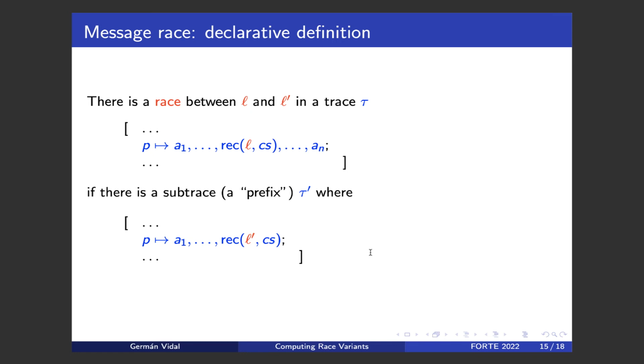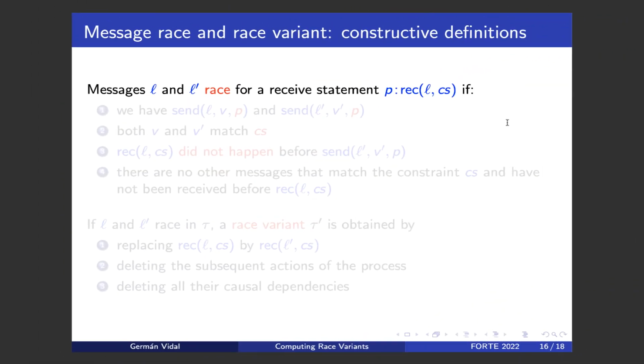So we are not concerned with how this subtrace is constructed here. This is just a declarative notion. If we can find such a subtrace, then there is a message race between L and L prime. Now we show constructive definitions for message race and race variant. Well, you can find the details in the paper, but let me just show the basic ideas because I think it's not that difficult.